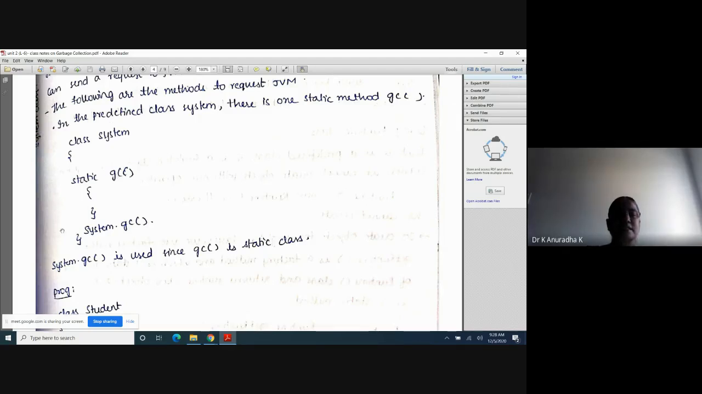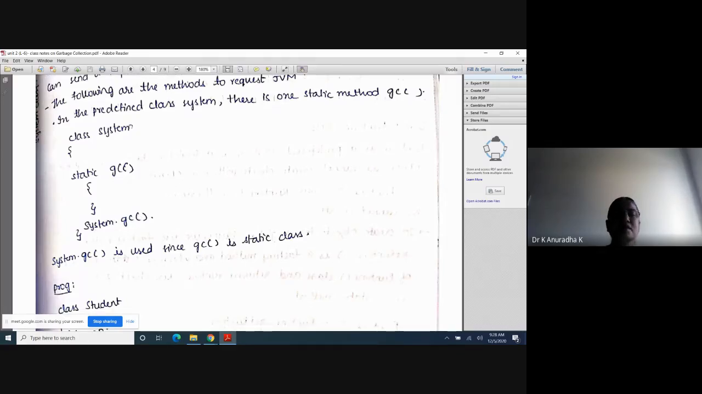Okay, so System is a predefined class which has one static method, garbage collector, gc. gc is the static method inside the System class. This statement is not there here. Strike off this one.